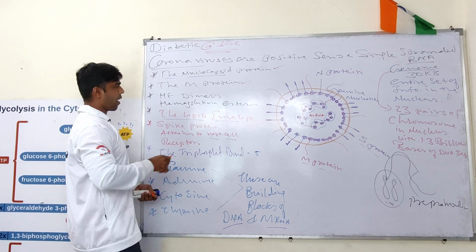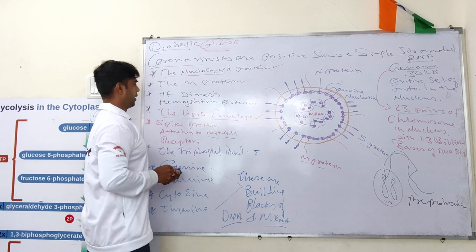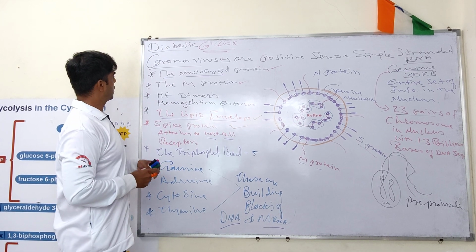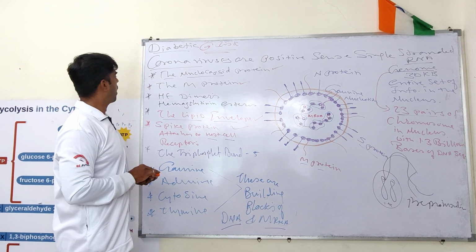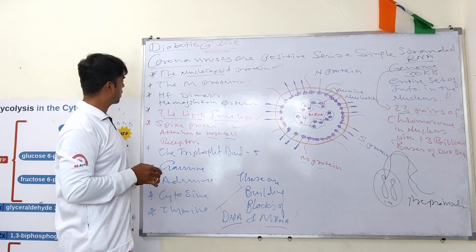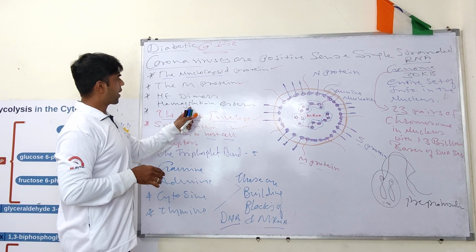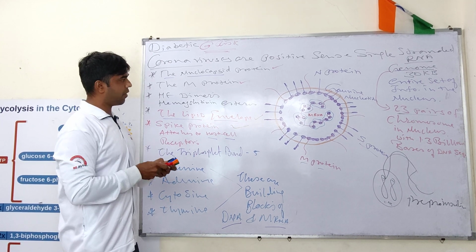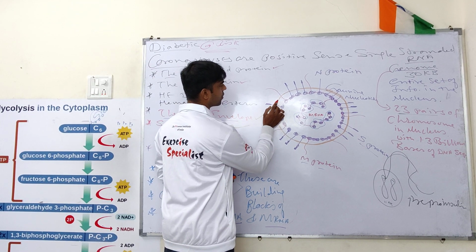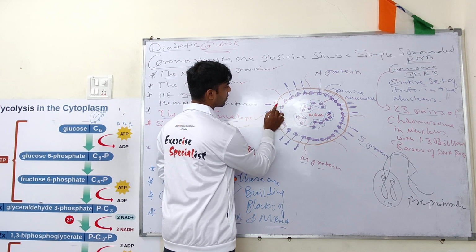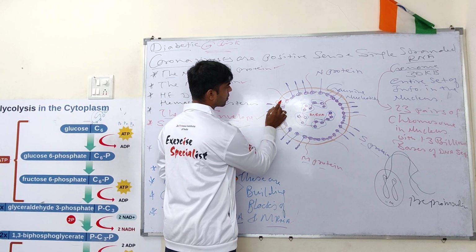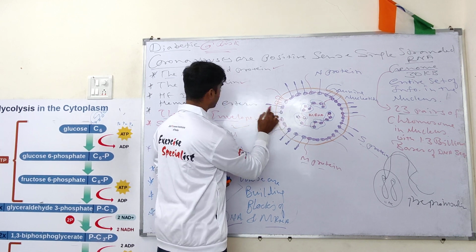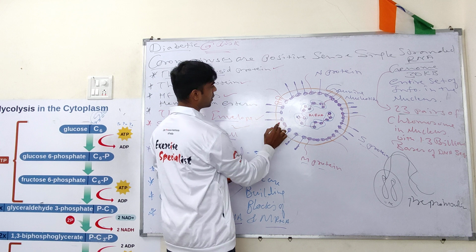Now we have understood the lipid envelope, the spike proteins, and then we have the dimers, hemagglutinin esterases, right? So they are basically sitting here. They are dimers.